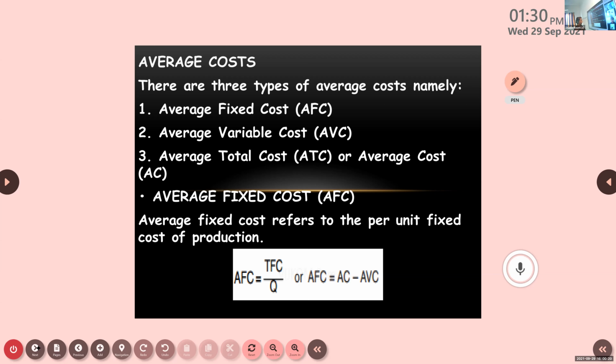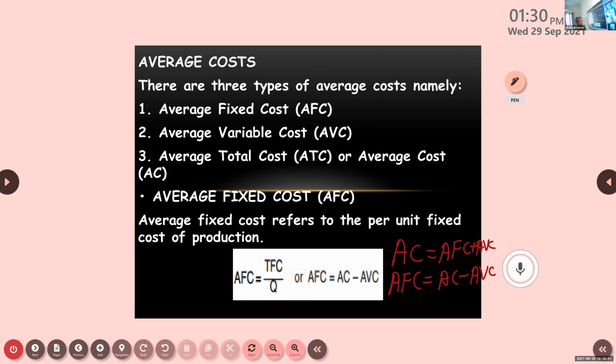There is one more method. If we know average cost is equal to AFC plus AVC, then from this, if we want to find AFC, that is average cost minus AVC. So there are two ways through which we can get average fixed cost.